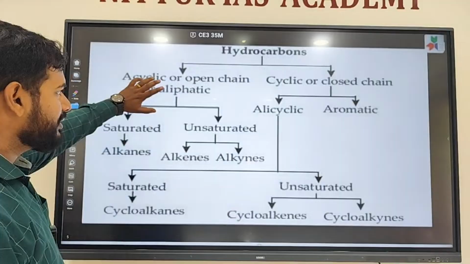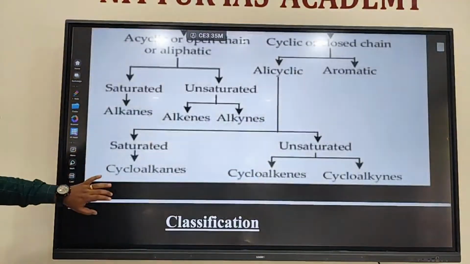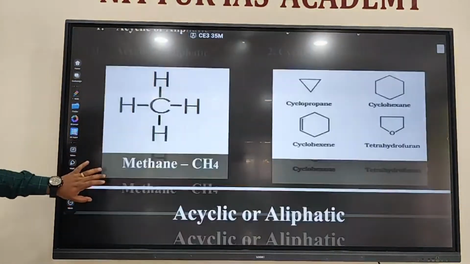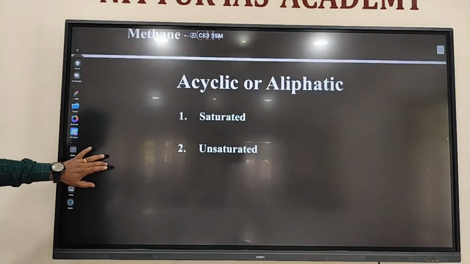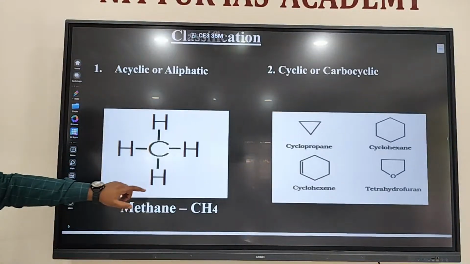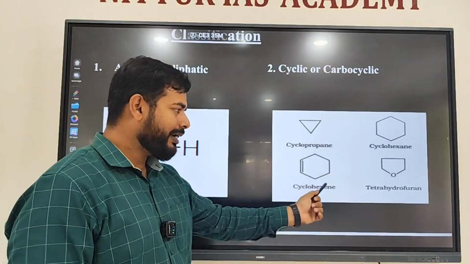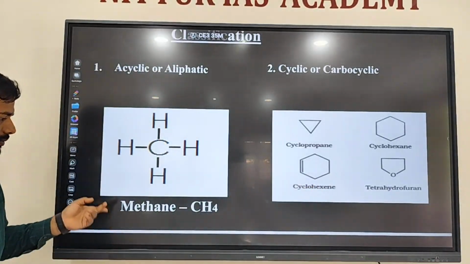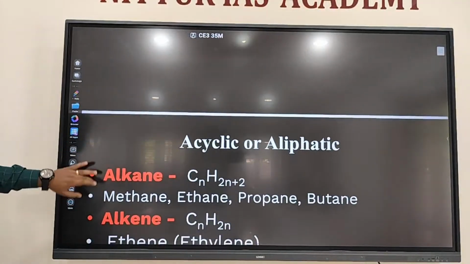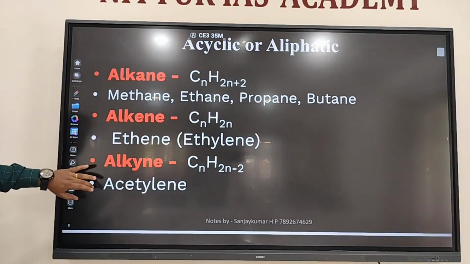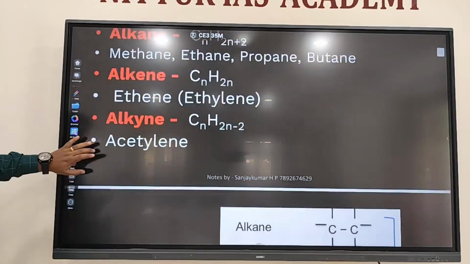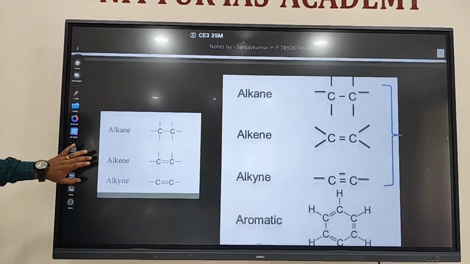Hydrocarbons are classified into cyclic and acyclic hydrocarbons. These are aromatic or cyclic hydrocarbons, a ringed structure they will be having. Alkane CnH2n+2, alkene CnH2n, alkyne CnH2n-2.